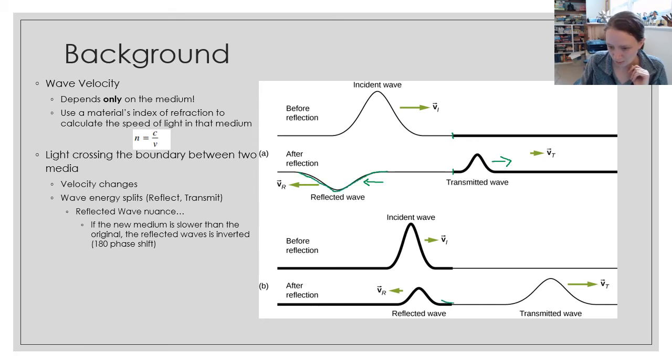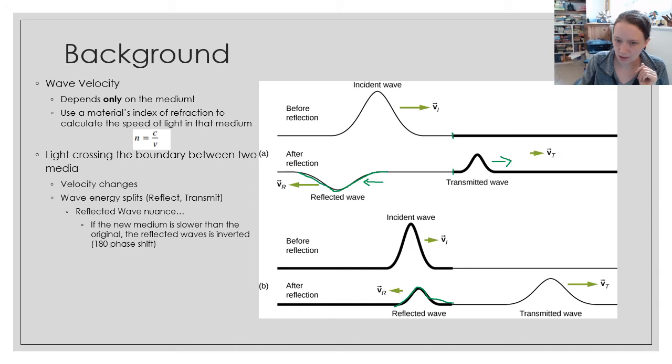And sometimes that reflected wave bounces back the same direction, which is upright. So the rule of thumb is if the new medium is slower than the original medium, the reflected wave is inverted. We have a phase shift.